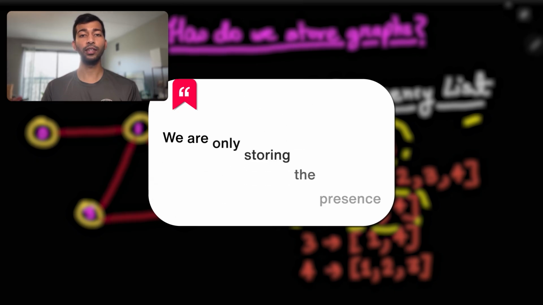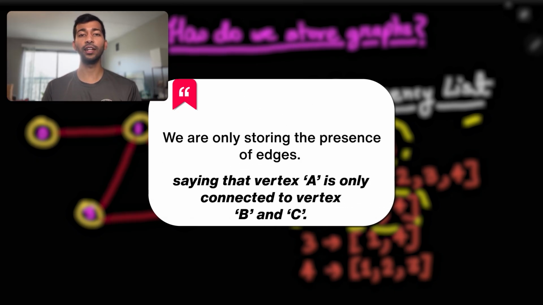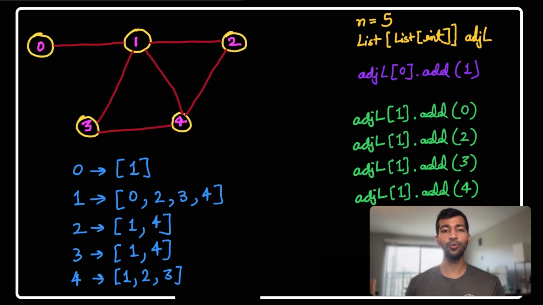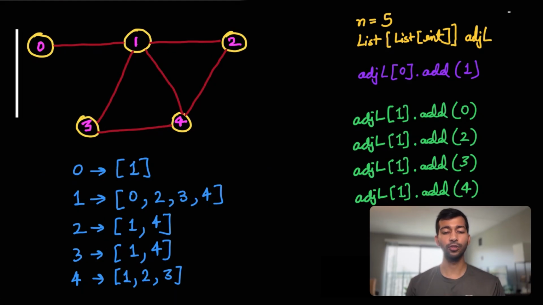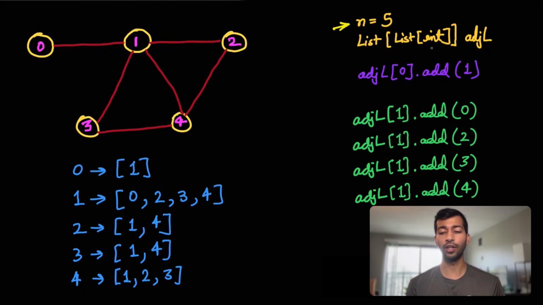We are only storing the presence of edges, saying that vertex A is only connected to B and C. Now let's look at how we write code for this one. Similarly, as we saw earlier, we indicate n equals 5. We indicate a list of integers called adjacency list. This here, as you can see, is a list of lists.